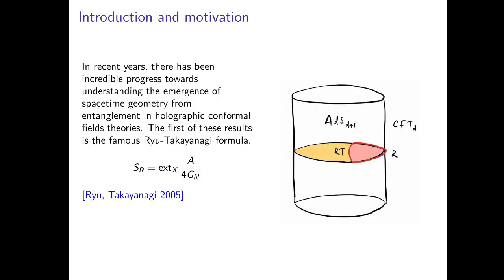So let's get started. In recent years, there has been incredible progress towards understanding the emergence of space-time geometry from entanglement in holographic conformal field theories. The first of these results is the famous Ryu-Takayanagi formula, which instructs us how to compute the entanglement entropy for a boundary subregion R in terms of the area of a bulk extremal surface anchored at the boundary of R.